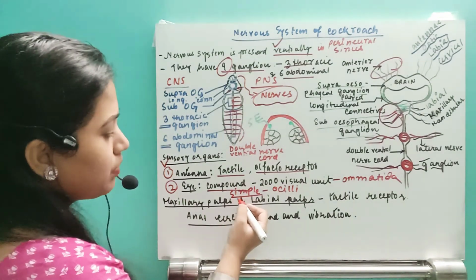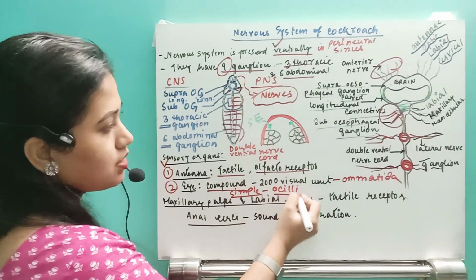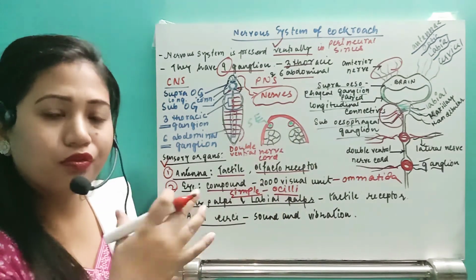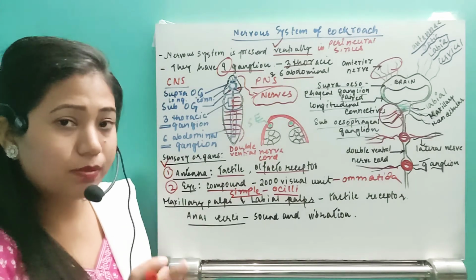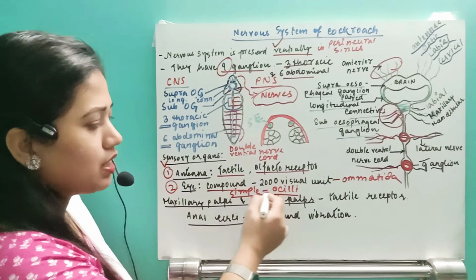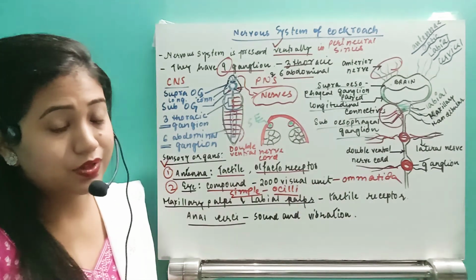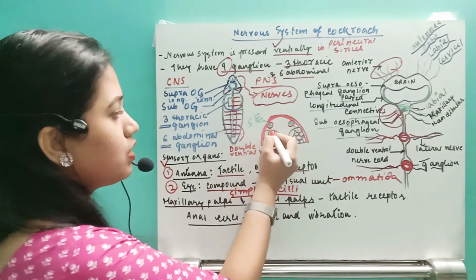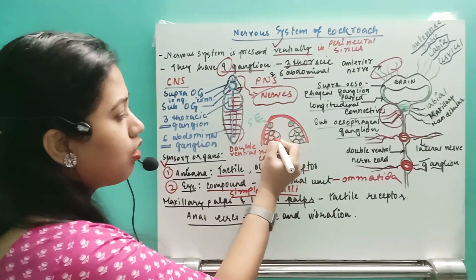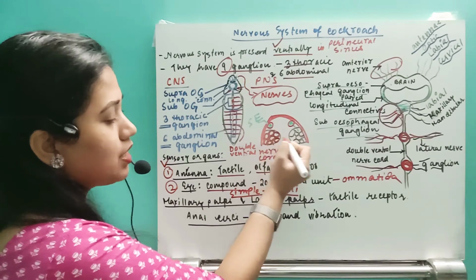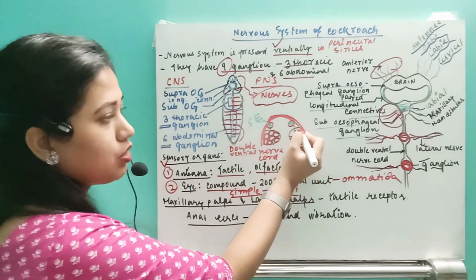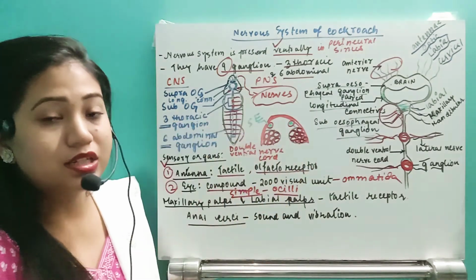So you can see this simple eye that is called the ocelli. This is the ocelli, which is able to get the overall picture of the object nearby. And this compound eye is actually made up of 2000 visual units, and these visual units are surrounded by one sheet of iris. So that is why their image is not continuous.